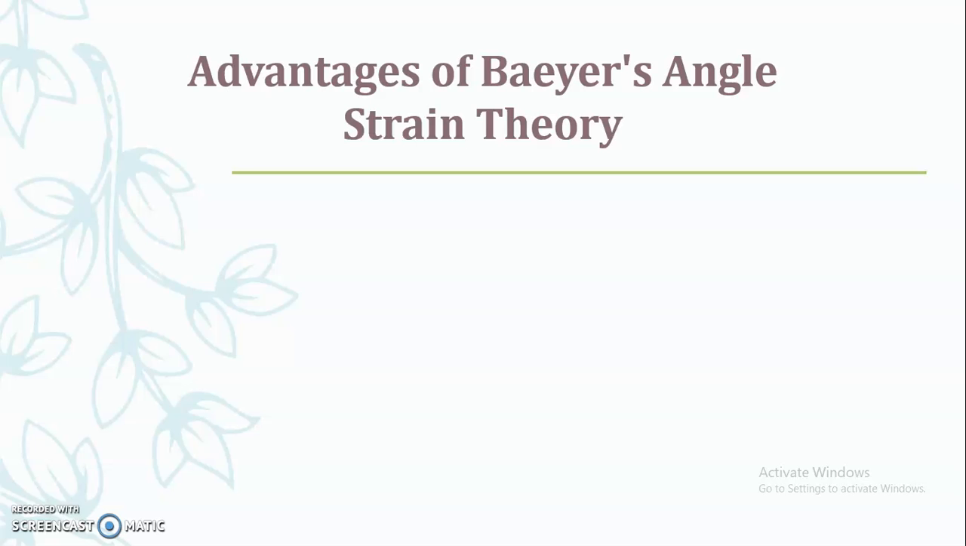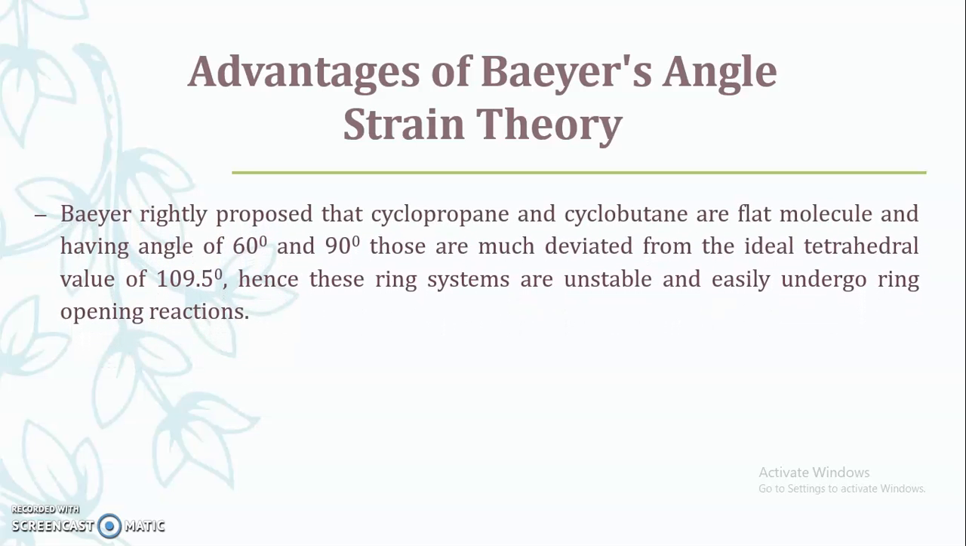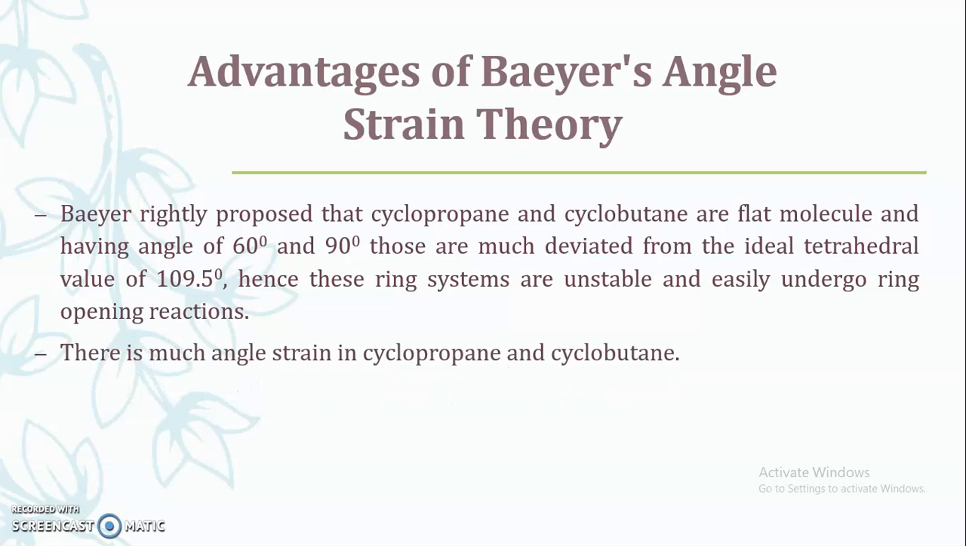Now we will see the advantages of Baeyer's strain theory, which is also known as the angle strain theory. Baeyer rightly proposed that cyclopropane and cyclobutane are flat, that is planar, molecules, and they have angles of 60 degrees and 90 degrees. Those are much deviated from the ideal tetrahedral value, that is 109.5, precisely 109.28. Hence these ring systems are unstable and easily undergo ring opening reactions. There is much angle strain in cyclopropane as well as cyclobutane.